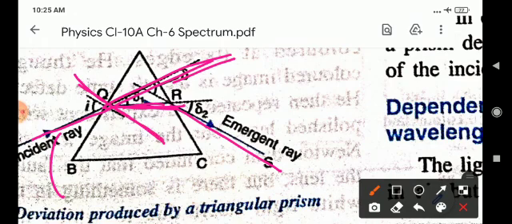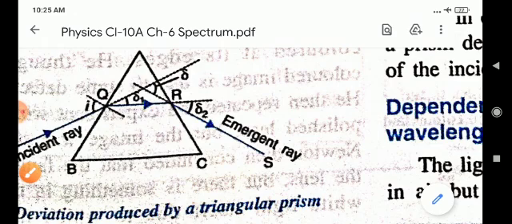A normal ray is a ray that is incident at 90 degrees to a surface, so the light ray is perpendicular or normal to the surface. The angle of incidence of a normal ray is 0 degrees.